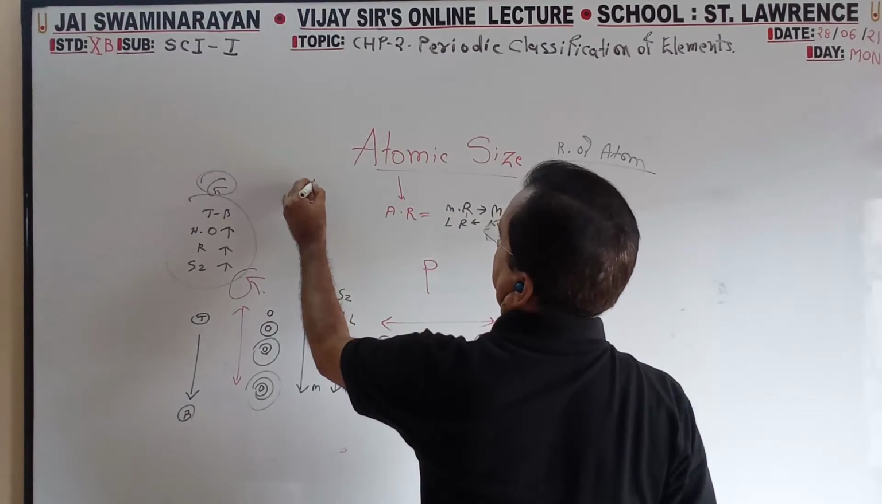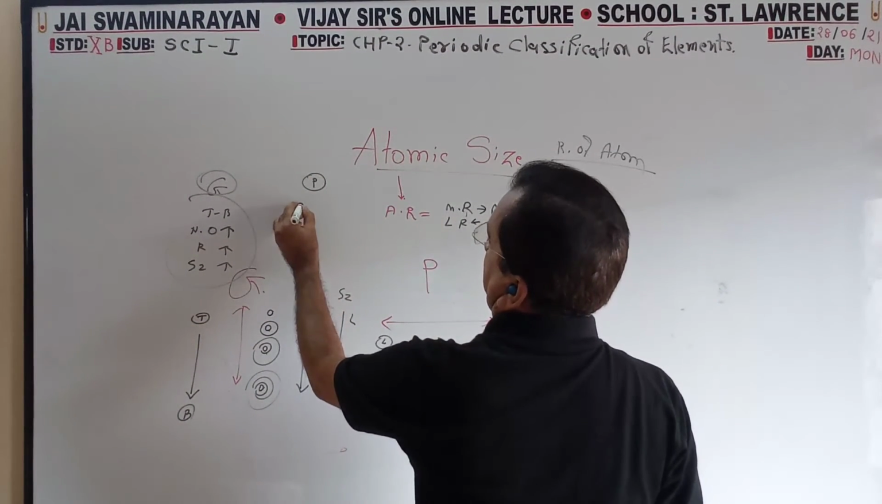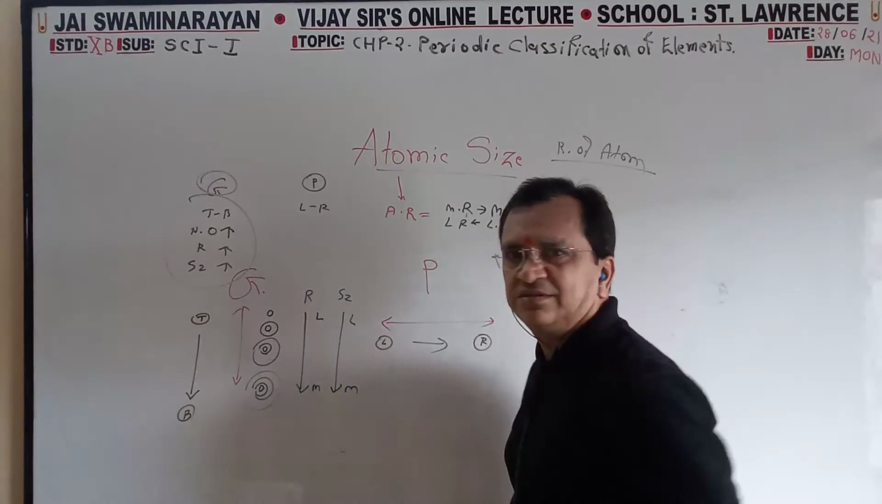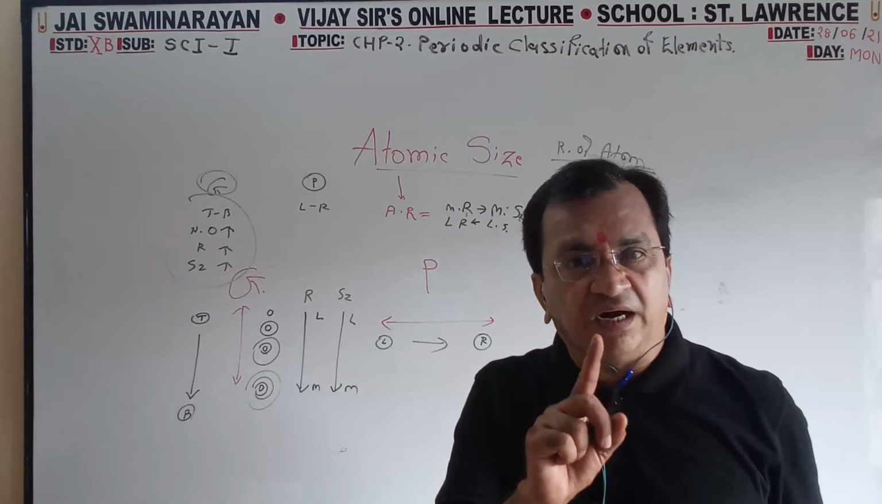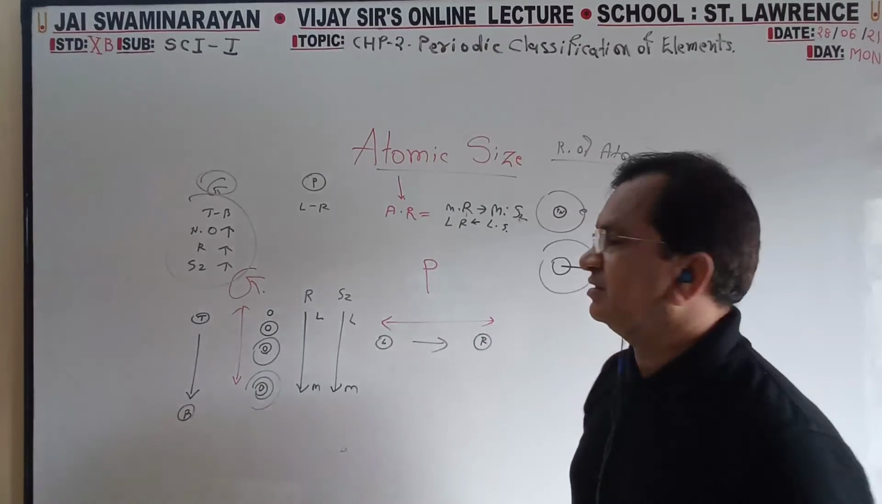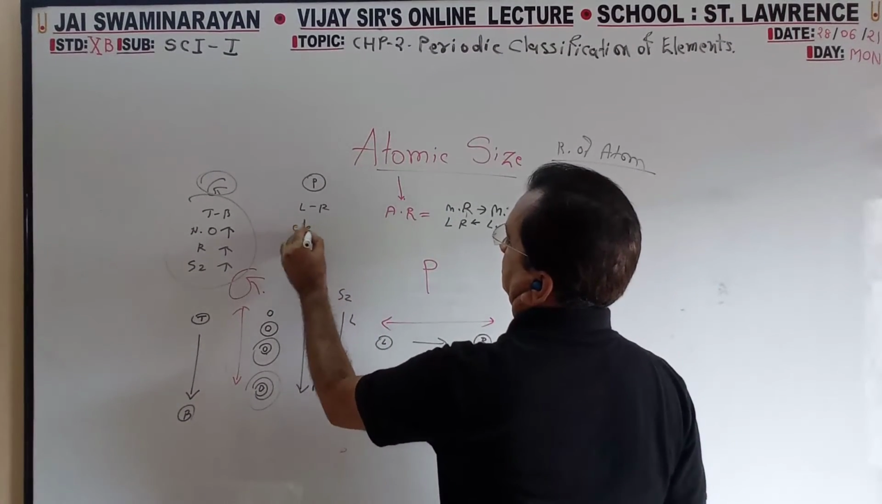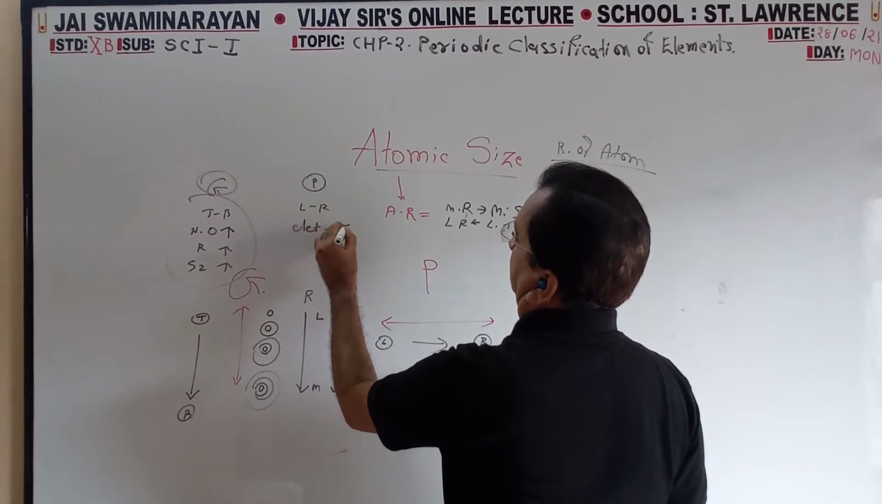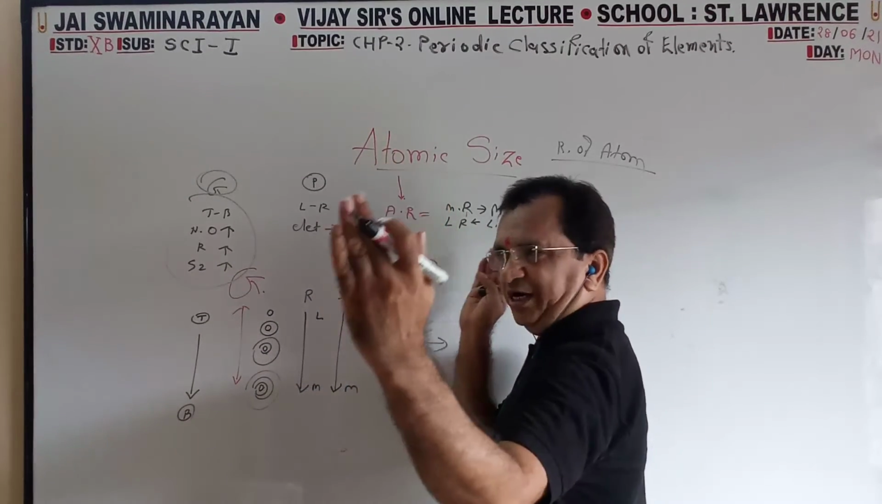Same for period wise, left to right. The orbit will not increase now. Electrons will increase. Electrons increase, so attraction increases.